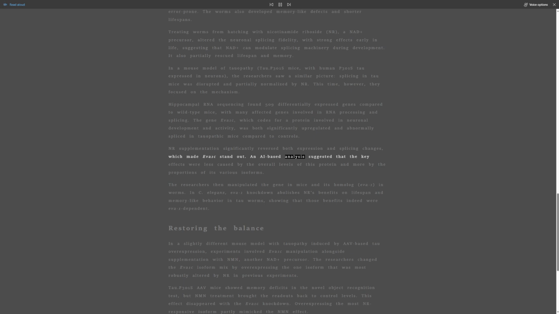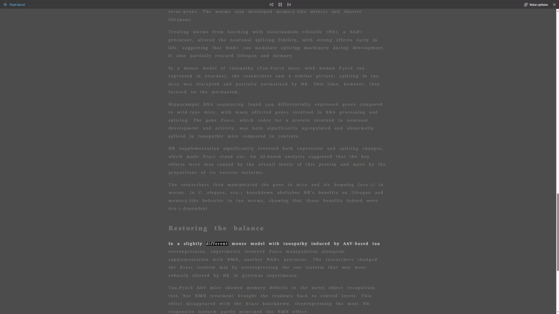An AI-based analysis suggested that the key effects were less caused by the overall levels of this protein and more by the proportions of its various isoforms. The researchers then manipulated the gene in mice and its homologue, EVA1, in worms. In C. elegans, EVA1 knockdown abolishes NR's benefits on lifespan and memory-like behavior in tau worms, showing that those benefits indeed were EVA1 dependent.